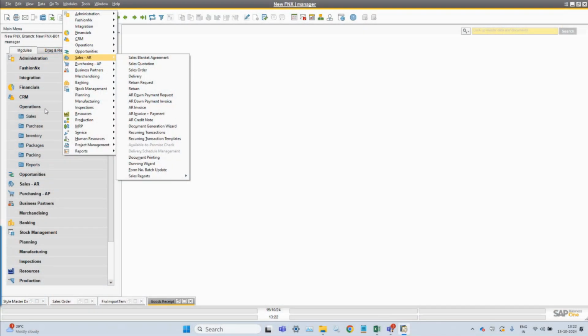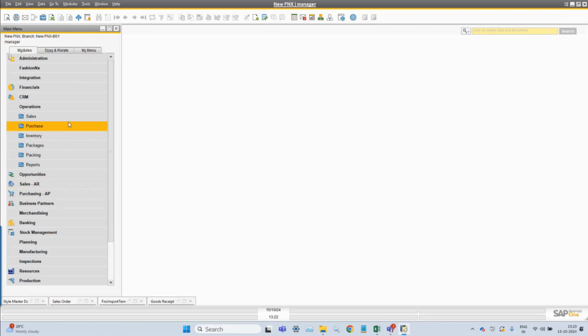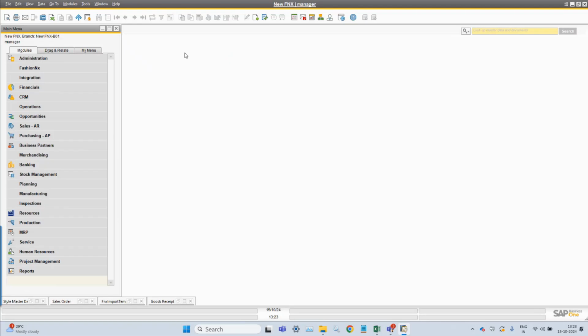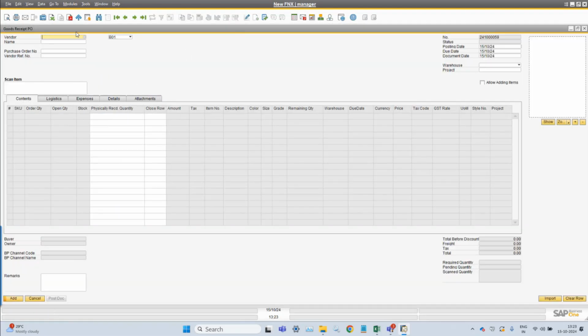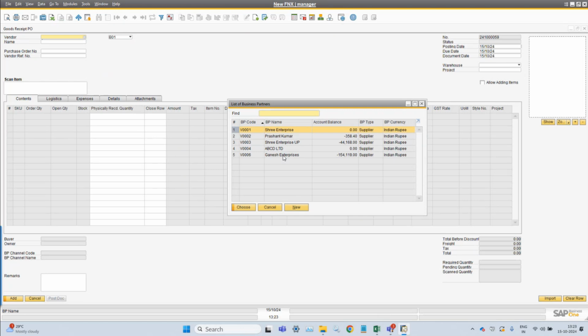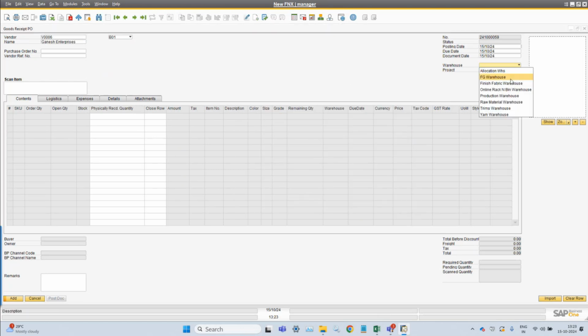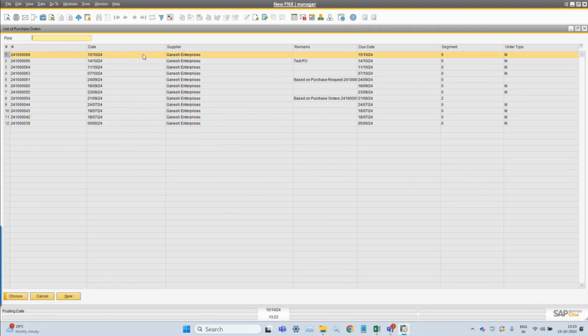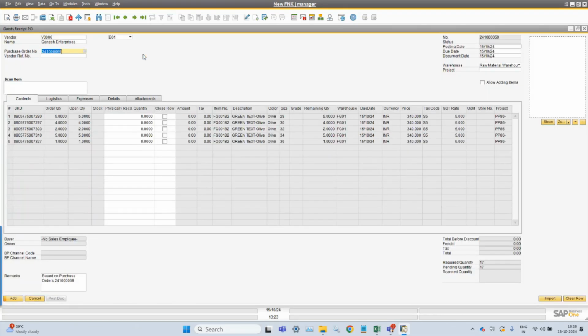Next is the goods receipt PO. In operations we have the purchase module, and in that the function is available for the goods receipt. So the goods receipt PO facility is available, and you can select a vendor. Again, you can select a warehouse for the raw material, and you can select your purchase order.